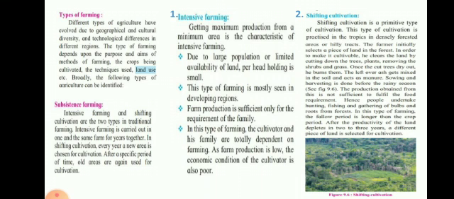Sowing and harvesting is done before the rainy season. The production obtained from this is not sufficient to fulfill the food requirement. Hence, people undertake hunting also, fishing, and gathering of bulbs and roots from the forest. In this type of farming, the fallow period is longer than the crop period. Fallow period means the period when nothing is grown. The land is kept as it is to regain its quality. So this fallow period is much bigger. That means the ground is just plowed and kept as it is. It is not cultivated.